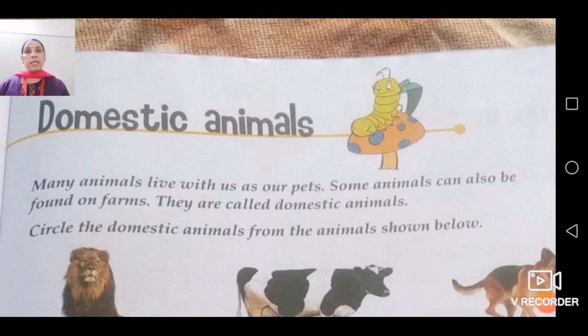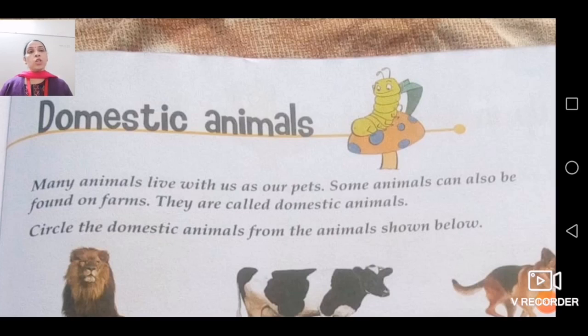Sometimes domestic animals are only called farm animals. Domestic animals are only called farm animals. So many animals live with us as our pets. Many animals live with us as our pets. So they are known as pet animals, those who live with us or live in our house. Some animals can also be found on farms. They are called domestic animals.